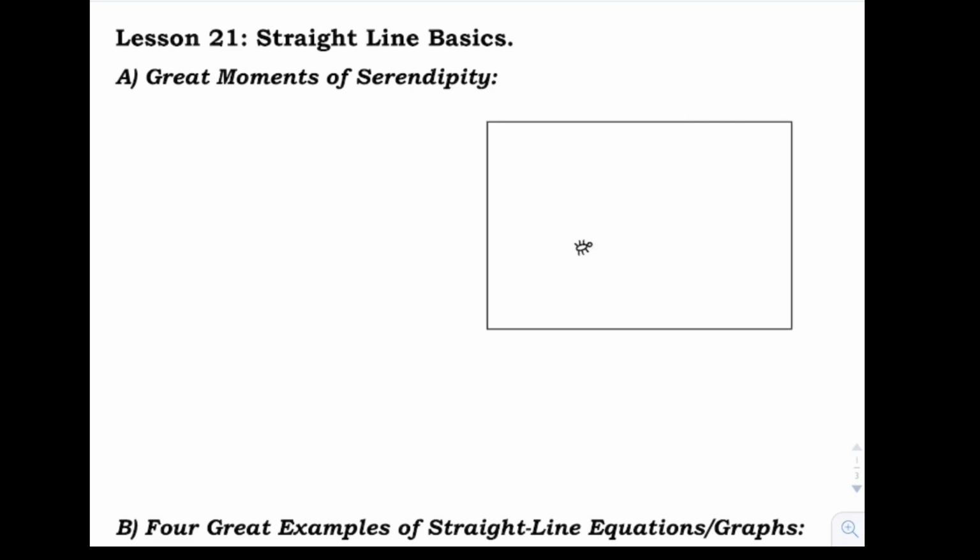What was I talking about? I was talking about serendipity and great moments of them. So come back in time to the year, I don't know, 1600 something. I don't know if it was 1610, 1620, 1630, I'm guessing. And you're a philosopher, mathematician kind of guy, a French mathematician, philosopher kind of guy.